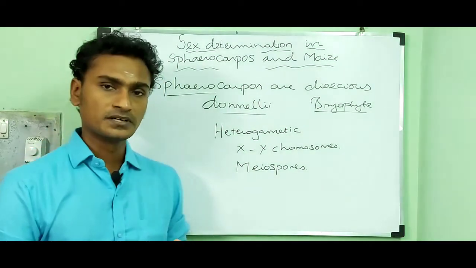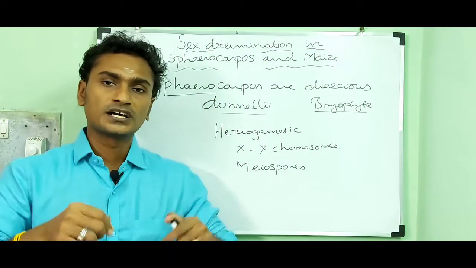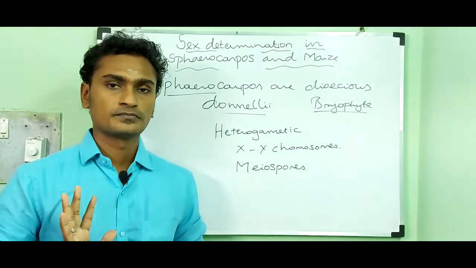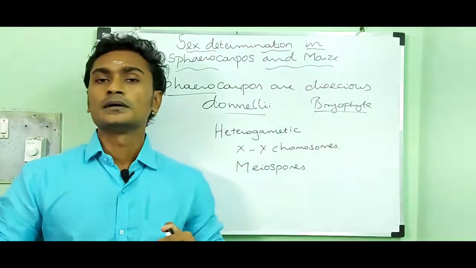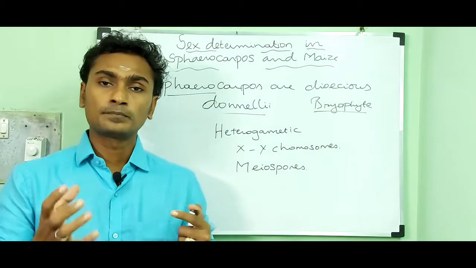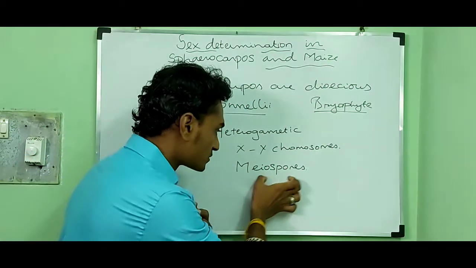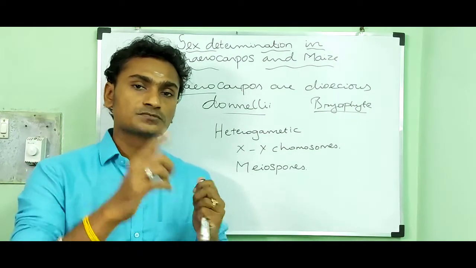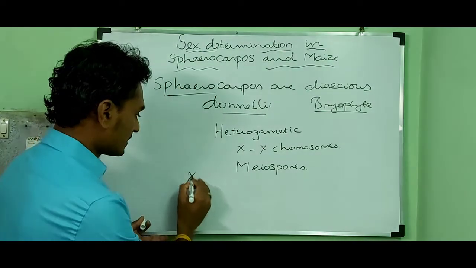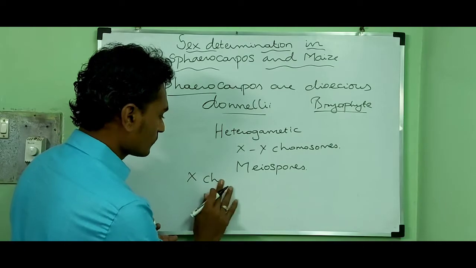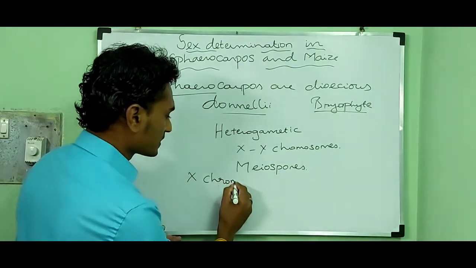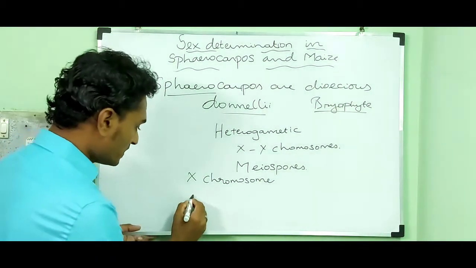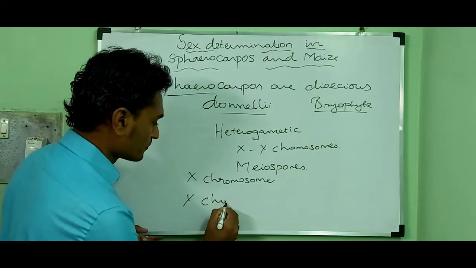Meiospores are nothing but the spores which undergo meiosis to produce haploid spores. So two types of meiospores are produced. One meiospore with X chromosome, another meiospore with Y chromosome.